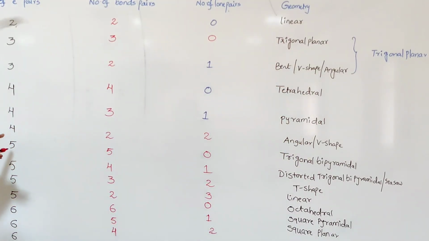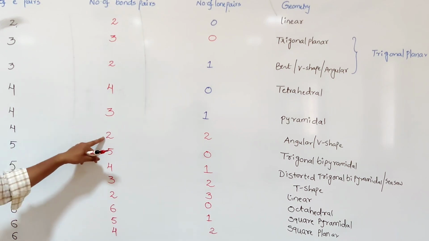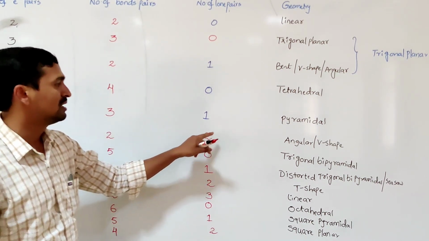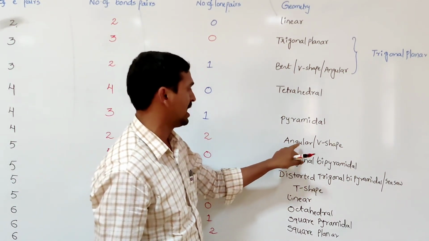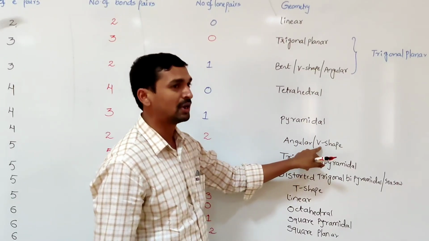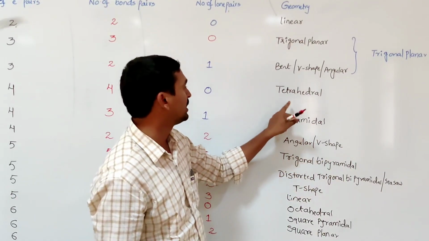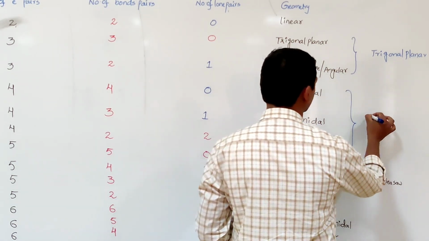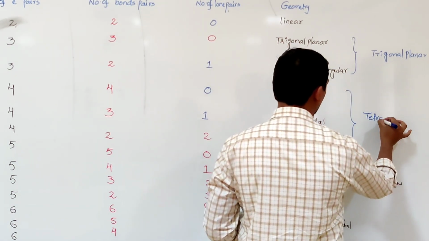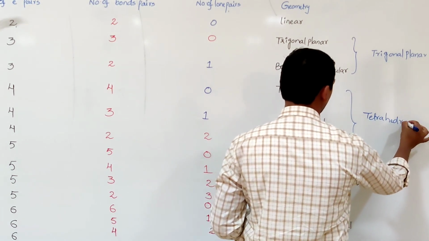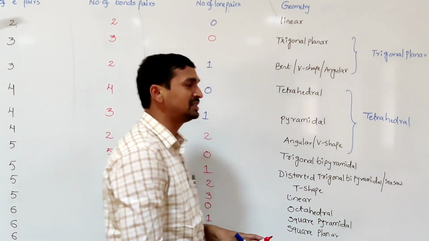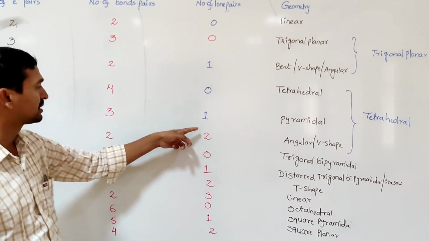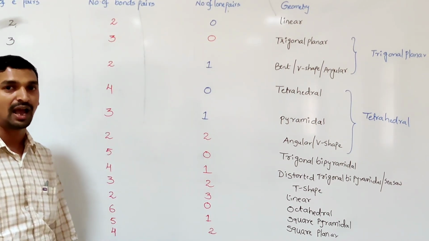Out of the 4 electron pairs, 2 are bond pairs and 2 are lone pairs. What is the molecular geometry? Angular shape or V shape. But what is the electronic geometry? Tetrahedral, because in all these 3 cases, 4 electron pairs are present. The electronic geometry is tetrahedral, but the molecular geometry changes as the number of lone pairs changes on the central atom.